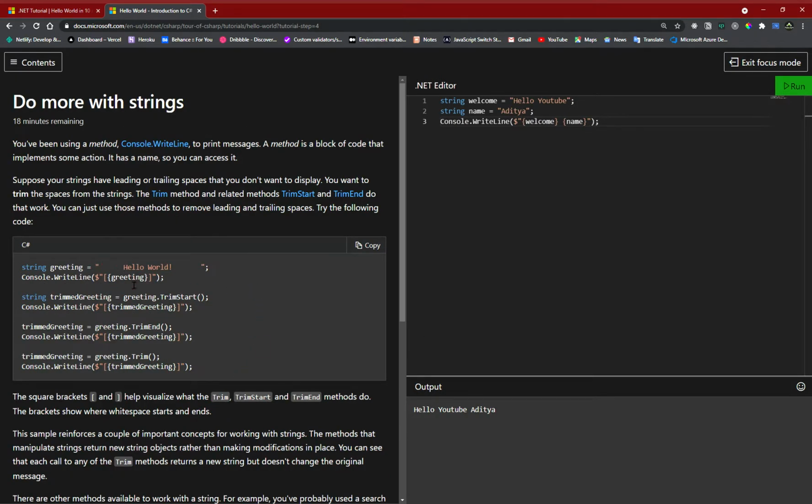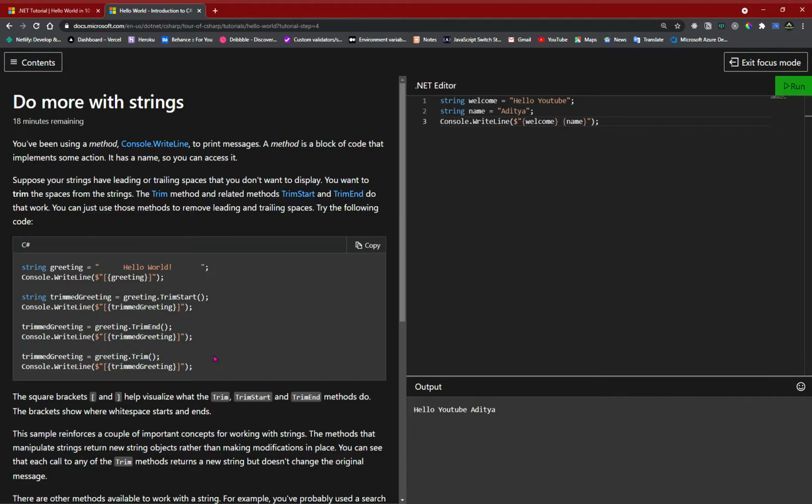Okay, so there are methods that we can perform on the strings. So this is trimming. If the user types this kind of thing, you can remove it using trim start. Or if the user leaves the space here, you can also remove it with the trim end. And if you don't want to do anything, you can just write this thing, and it's gonna work fine.